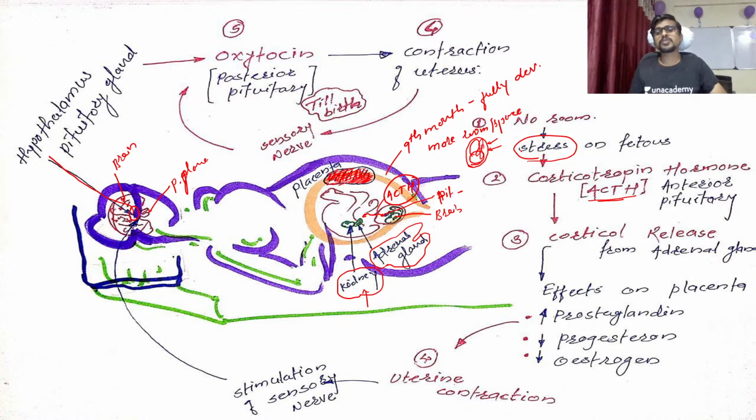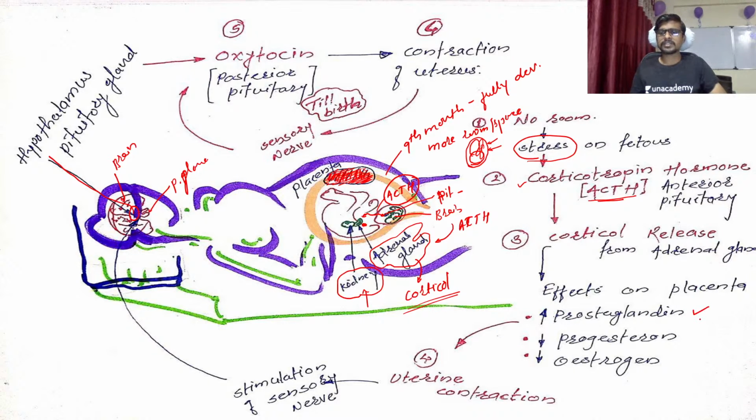Okay, so this is a hormone which is coming from the anterior pituitary and it starts acting on the adrenal gland. So ACTH coming to the adrenal gland releases the cortical hormone. Okay, so the cortical hormone is released from this adrenal gland.